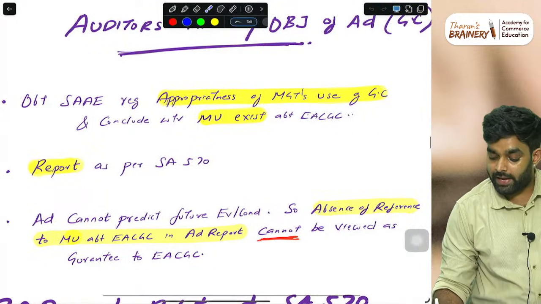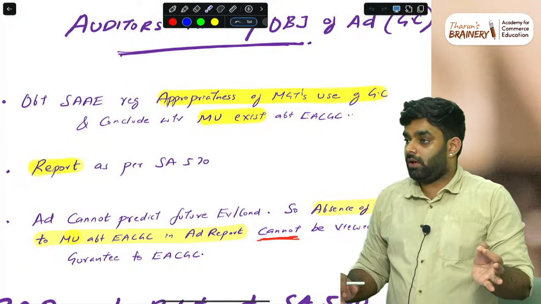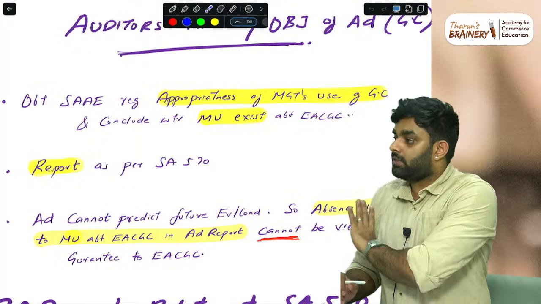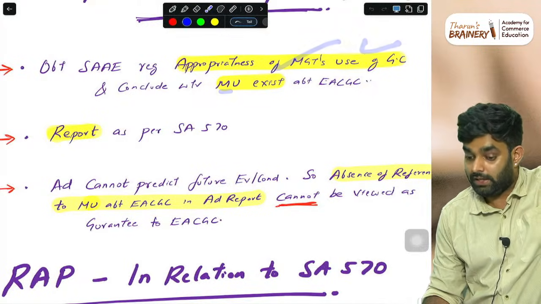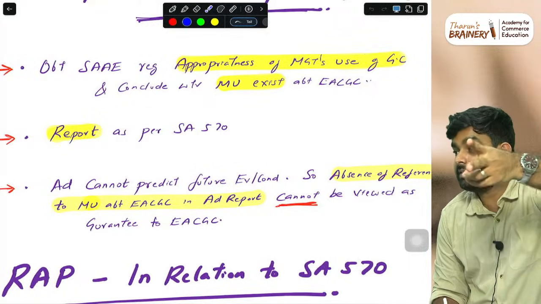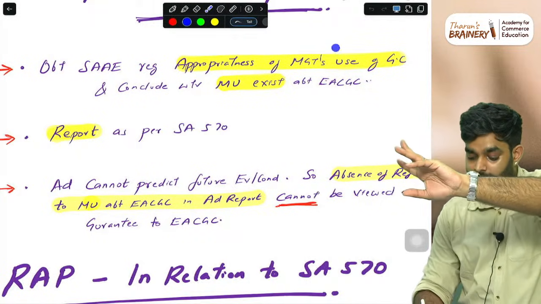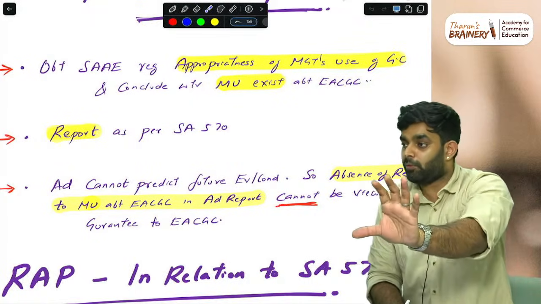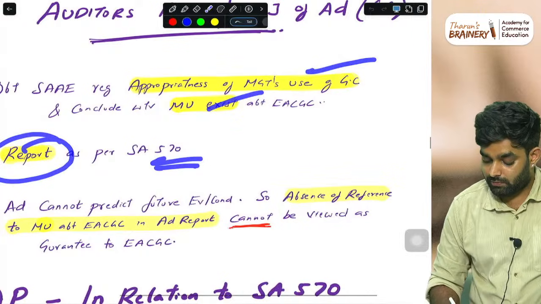First see whether management's use of the going concern assumption is appropriate or not. If it is actually not a going concern but they have used the going concern basis, we have to check that. First thing, conclude whether it is a going concern or not. Second, check whether, with going concern, there is any material uncertainty. Is it the bad phase, the worst phase? First we check that, and secondly whether there is a material uncertainty, a severe problem. Then report as per SA 570. Because once we know this, we can report as per 570. Simple.